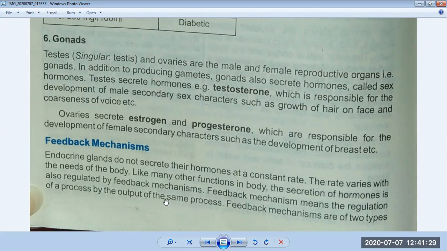Okay, a reaction is happening inside the body, and the speed of this reaction can be increased or decreased due to the output of the same process. So feedback mechanisms are of two types. Come to the next page.